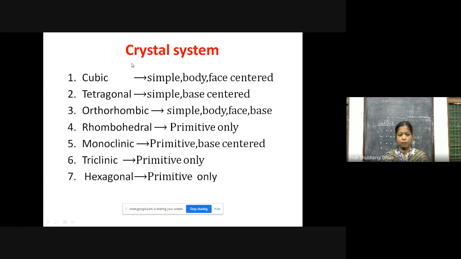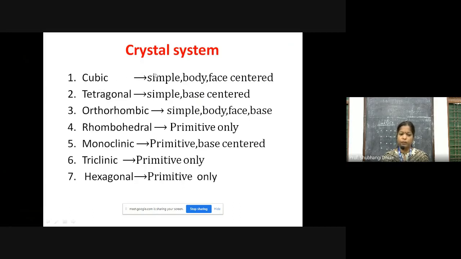As I showed in the previous slide, taking the example of the cubic unit cell, cubic means its shape is cubic. Other than this, there are also some other shapes of the unit cell, such as the tetragonal crystal system, which has this shape.